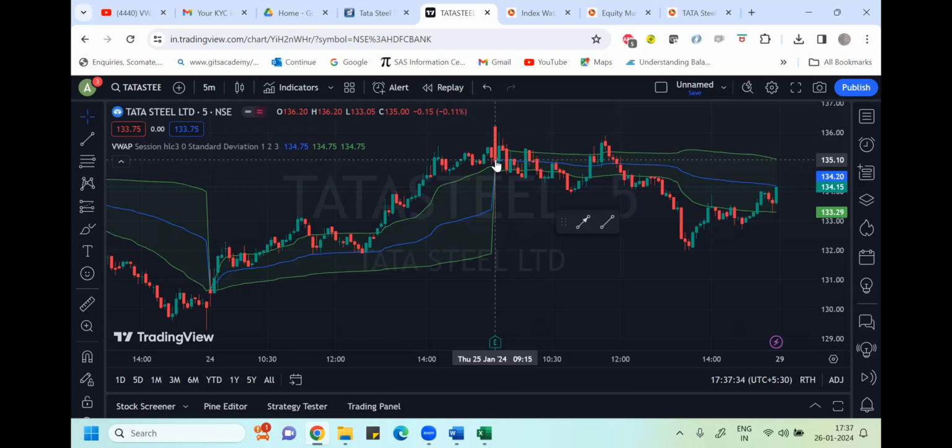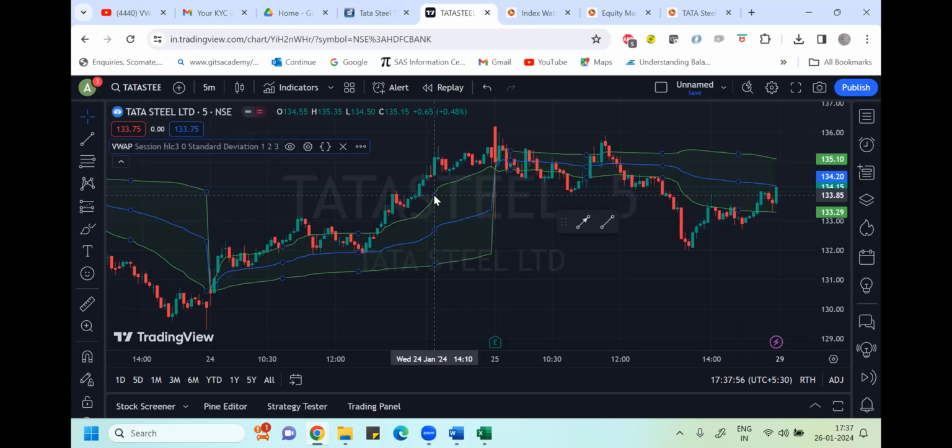I'll wait for this red candle, which is above the VWAP line. This blue is my VWAP, and both the green lines are my +2 standard deviation and -2 standard deviation.